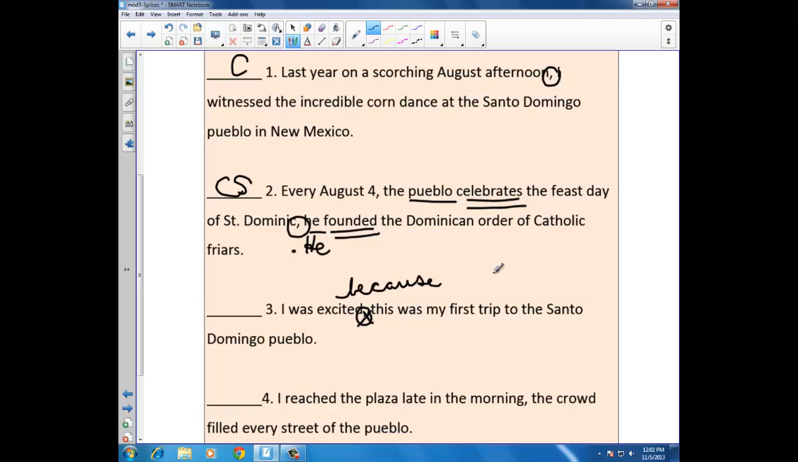And the reason I don't is because I'm going to have the independent clause first. I was excited, followed by the dependent clause, because this was my first trip to the Santo Domingo Pueblo. This is a comma splice we have now corrected.